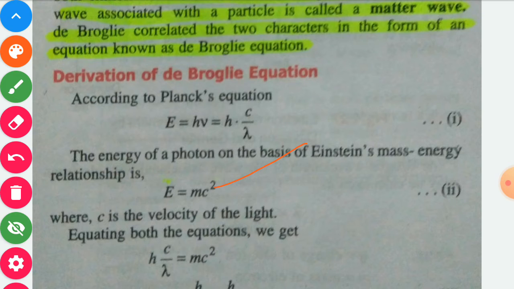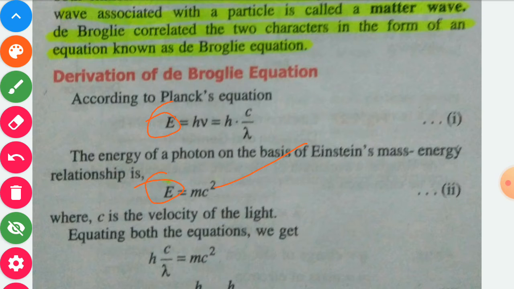So in equation first, left hand side is E, and in equation second also left hand side is E. So both equations have the same left hand side, therefore the right hand sides will be equal to each other. Therefore, if we take both equations and equate them, then we may write